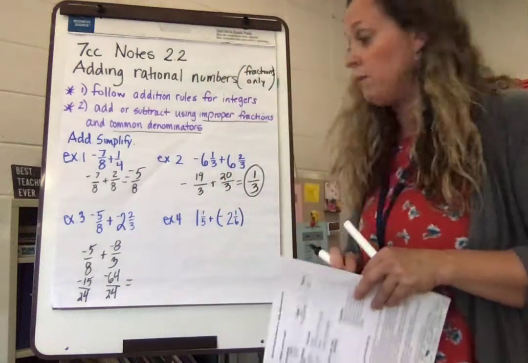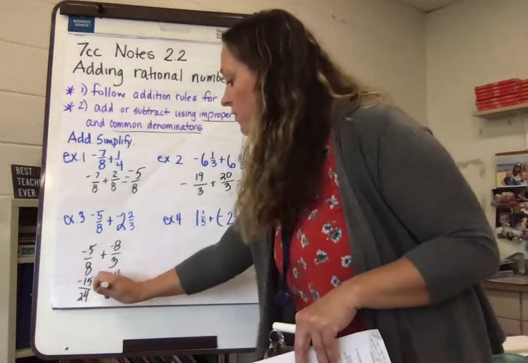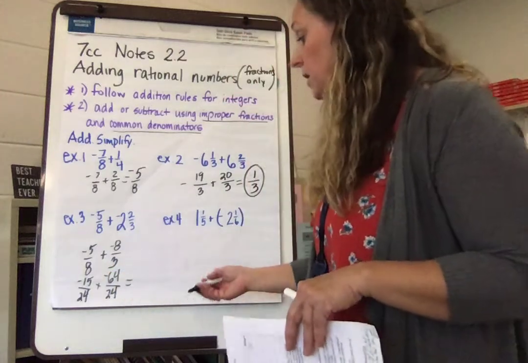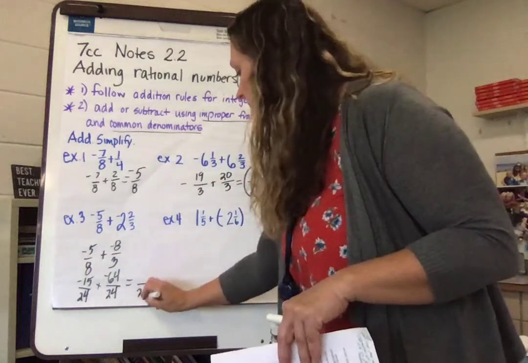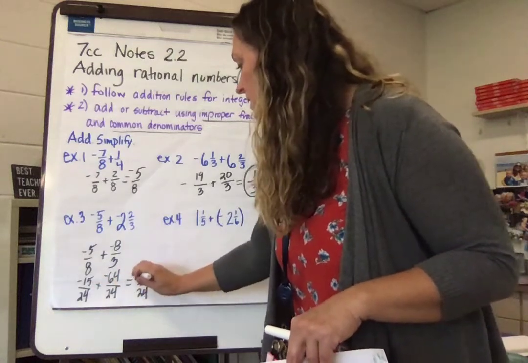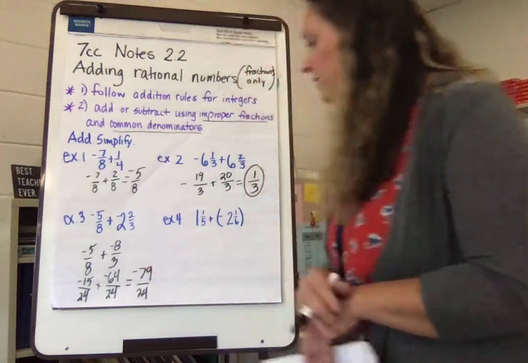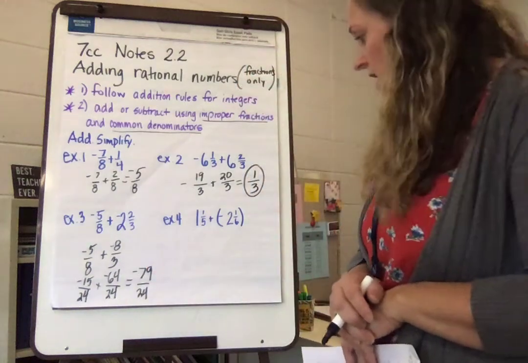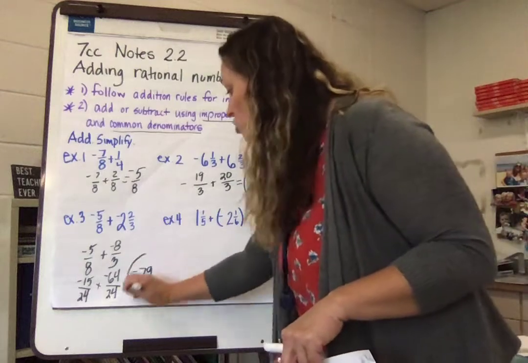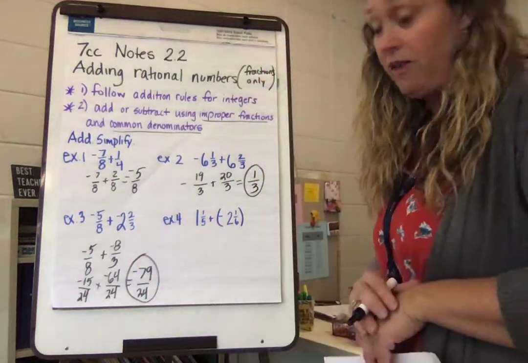Now, in this problem, I have 2 negatives. Because I have 2 negatives, I have no 0 pairs, so I'm simply going to add. 15 and 64 is 79. Okay. As I have negative 79 24ths, I could totally leave it like this, and that is totally simplified, and I'm okay with that.